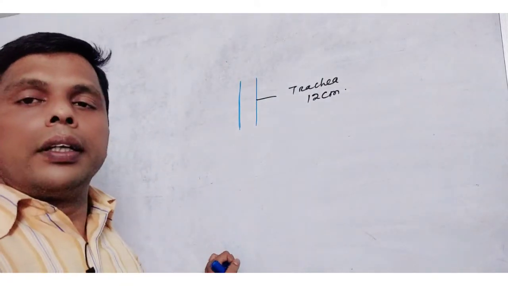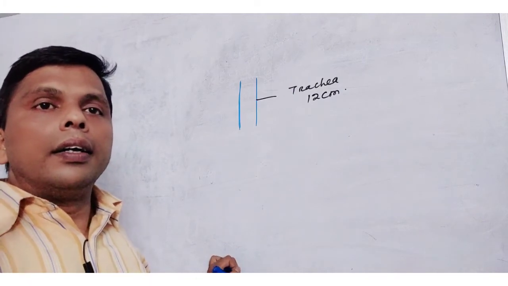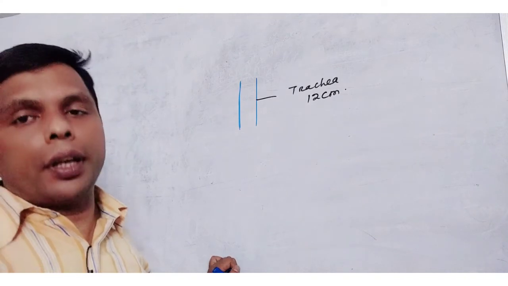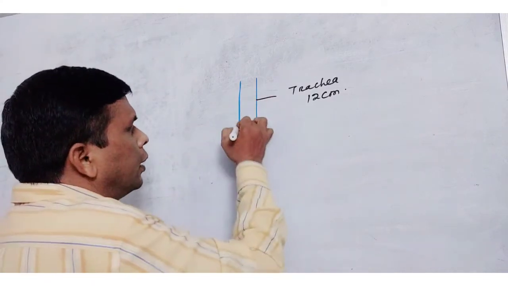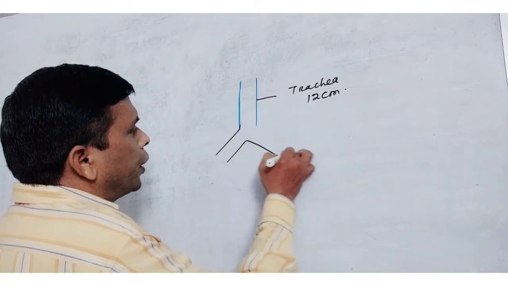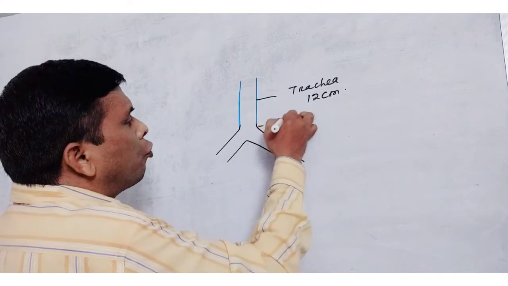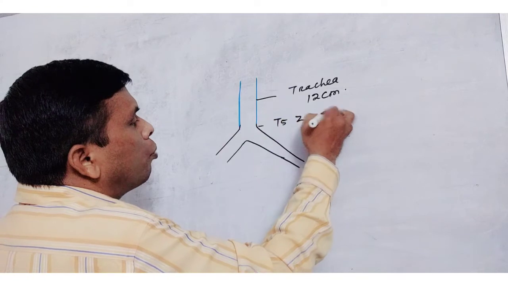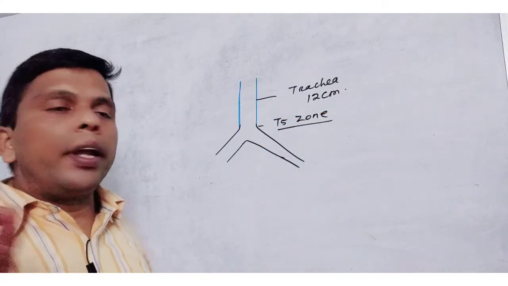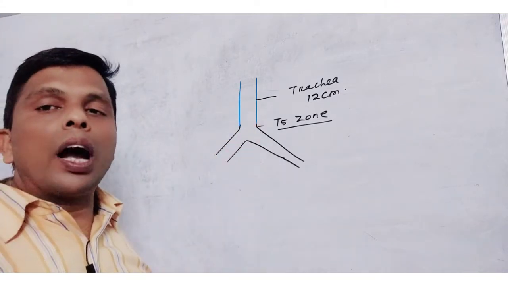The trachea is lined by ciliated pseudostratified epithelium. Inside the trachea, ciliated pseudostratified epithelium is present. At the T5 zone, what is T5? At the 5th thoracic vertebra, the trachea divides into 2 bronchi.